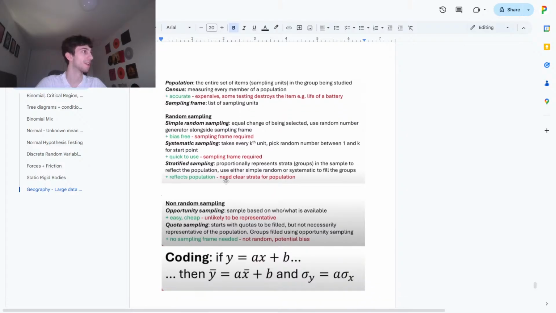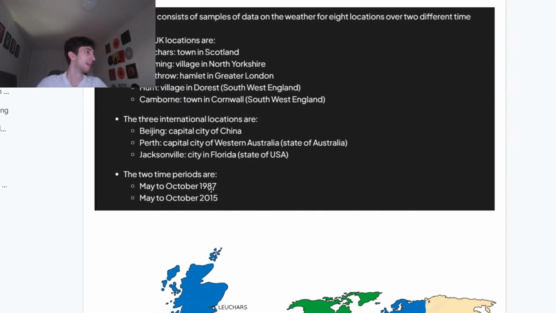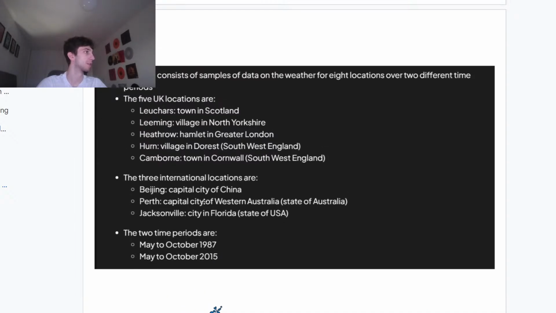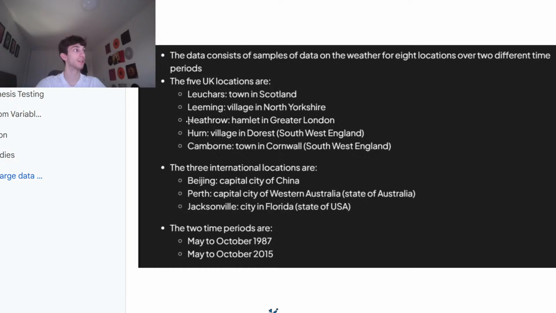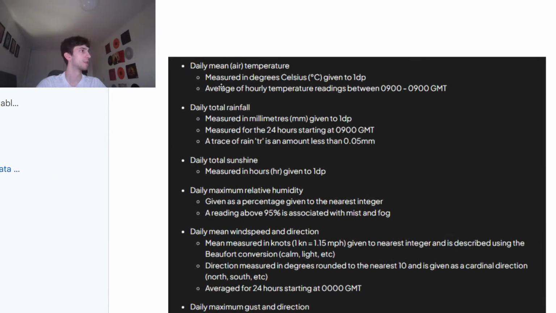I'm gonna just leave this up on the board. Large data set, guys. May to October 1987 to 2015. Oscar's very happy. That's what we like to hear. Boys, it's the last maths exam tomorrow. I'm gonna leave this up for a second. Remember as well, guys, they do like to use this large data set stuff for discrete.